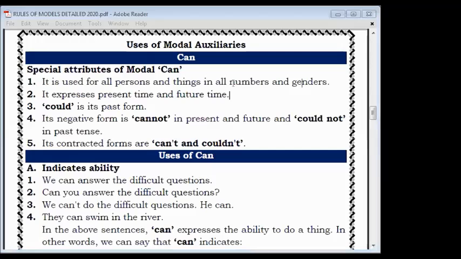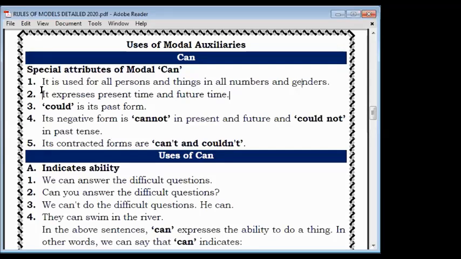Third, if the noun is singular, it can be used. If plural, then too it can be used. Even with genders, whether male, female, neutral, or common gender, there are four genders, it can be used with all of them. Clear? Any doubt?